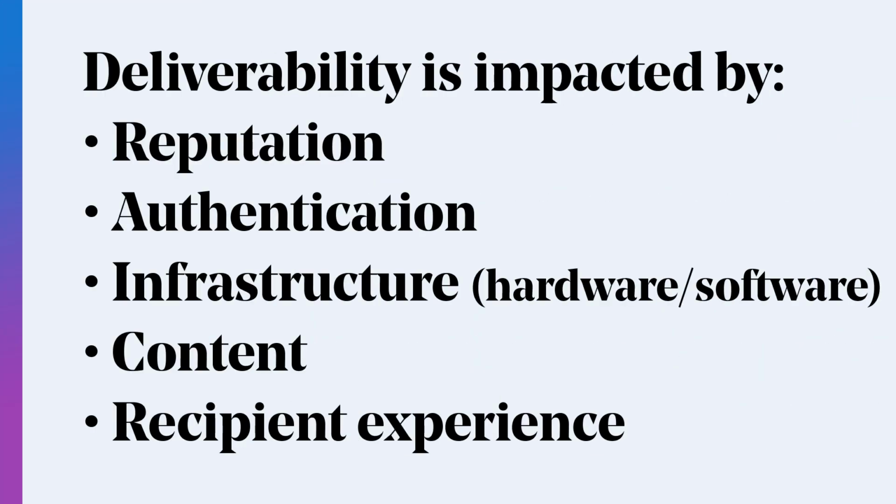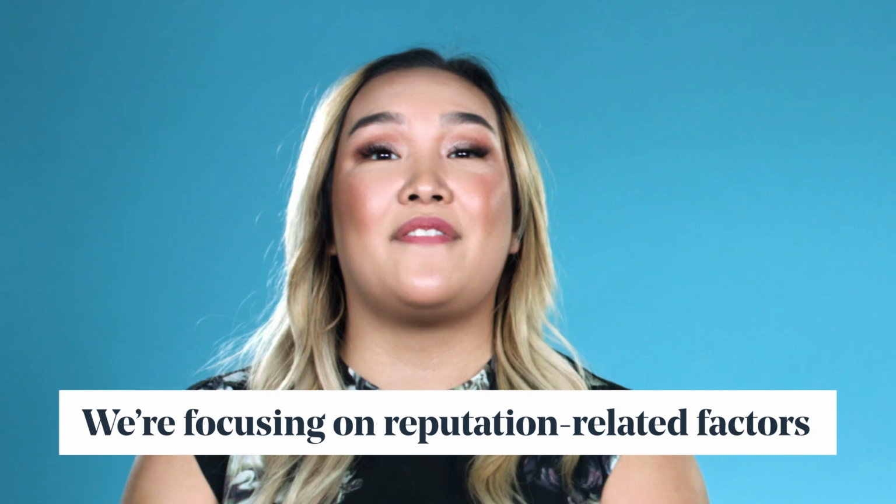In general, there are 5 areas that influence deliverability: reputation, authentication, infrastructure, so the hardware or software used to send your email, the content of your email, and recipient experience, like personalization and easy unsubscribes. In each of these areas, there are several factors that can negatively or positively influence email deliverability. In this video, we're going to focus on reputation-related factors.